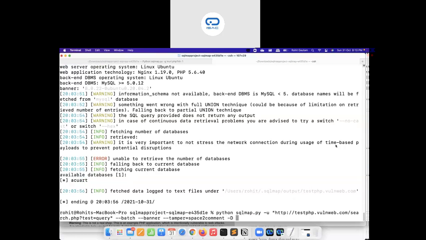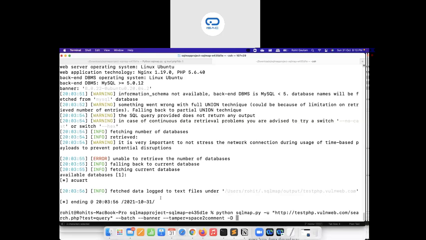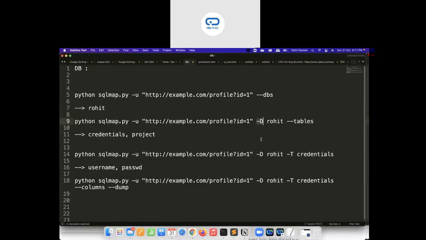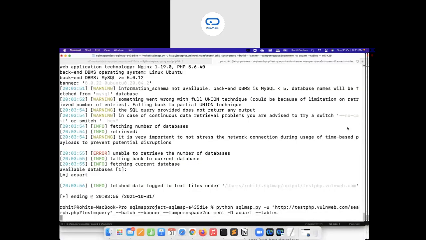I will use -d, as we have already discussed how we interact with a database after we have identified it. Say I identified Rohit, so I would say -d Rohit. Similarly, I'm going to give the name as this, and next I'm going to use --tables. I'll paste it here and hit enter.